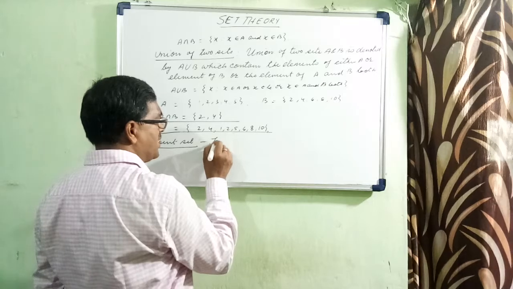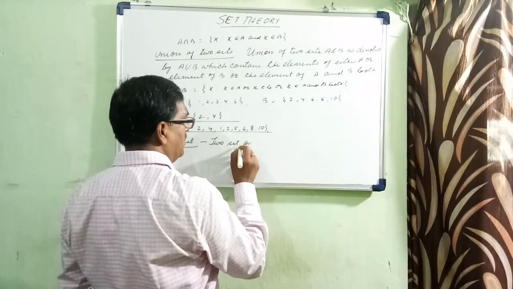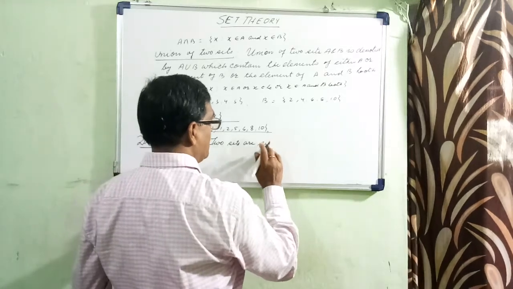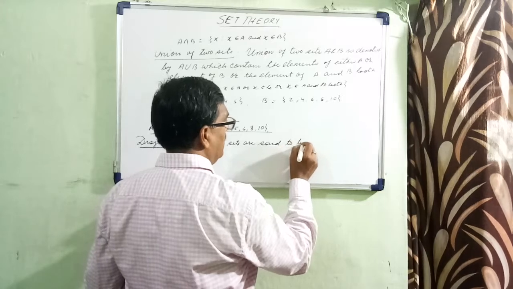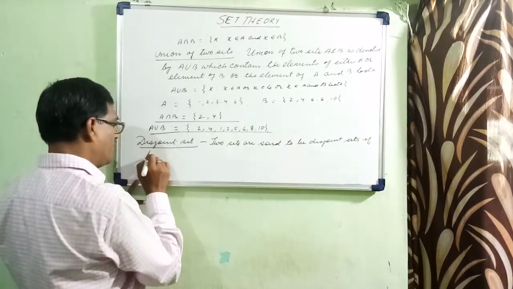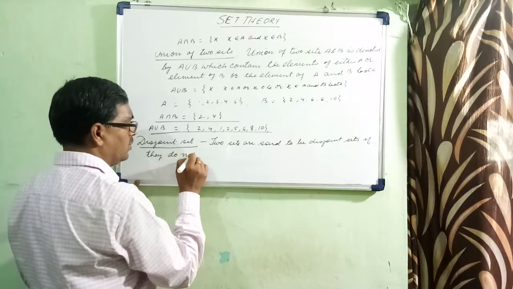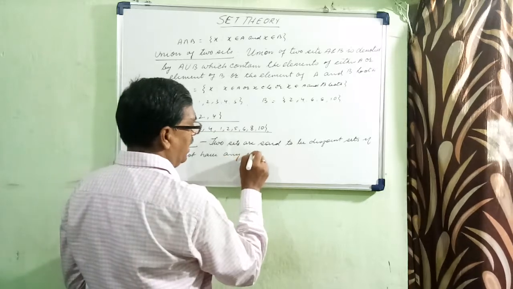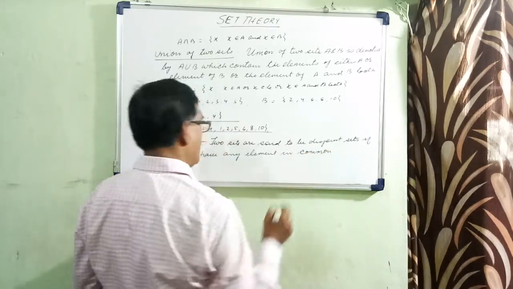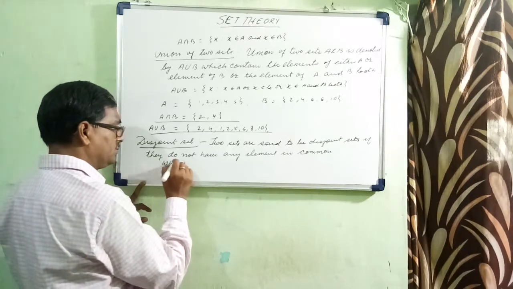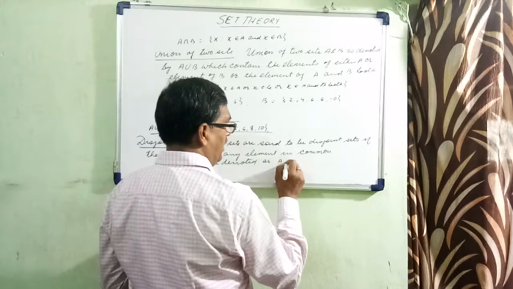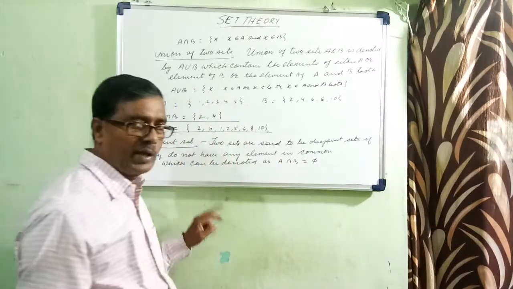This can be denoted as A intersection B is equal to ϕ, which means the empty set.